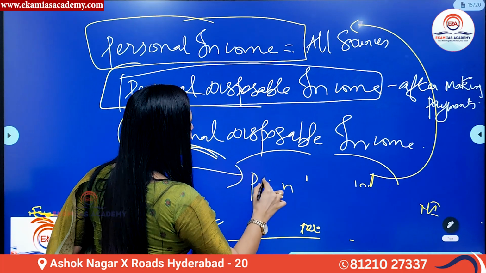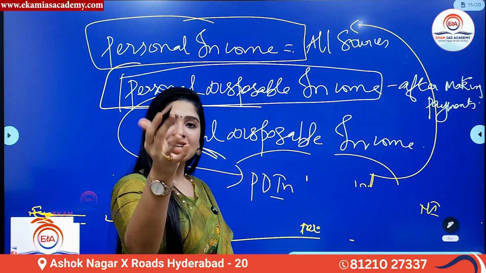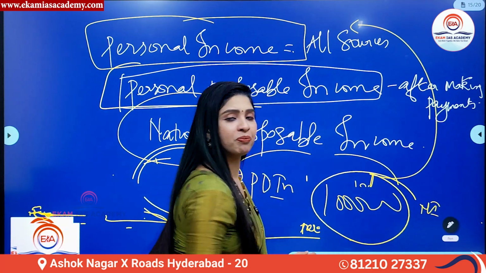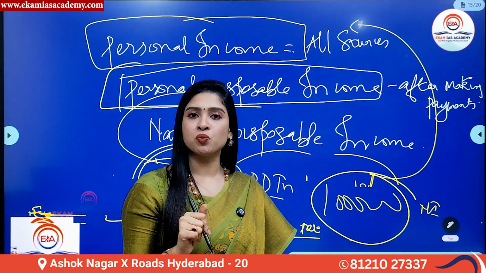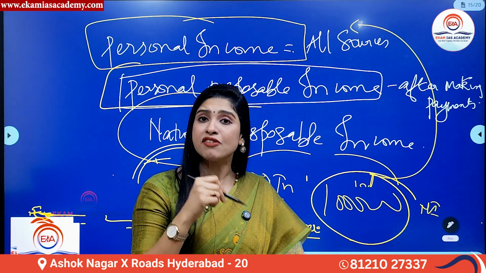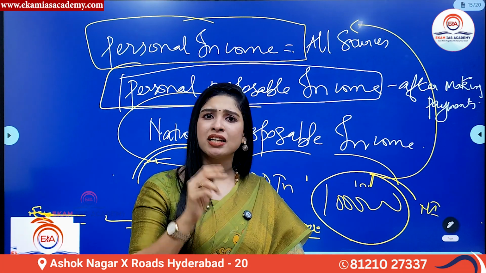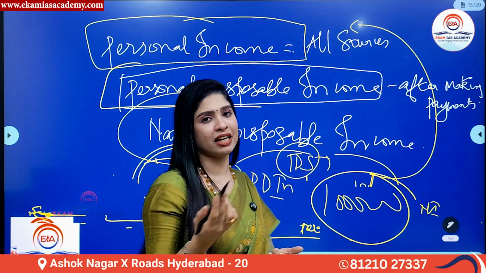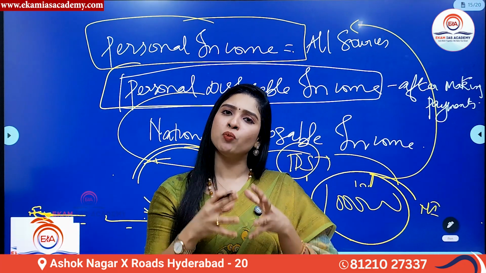A part of personal income. Let's say for example, 1 lakh is your personal income. Okay. Now from that 1 lakh, you are paying your taxes. When the employer is giving you the salary, they will minus what? Your TDS, tax deduction at source, which is your direct tax. Now, after that, you get one amount.